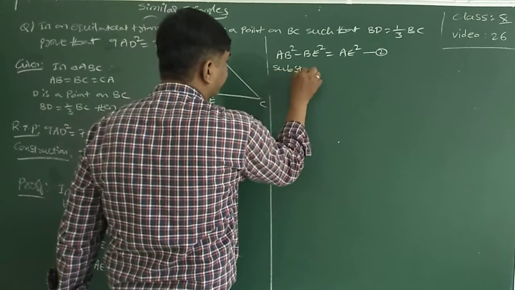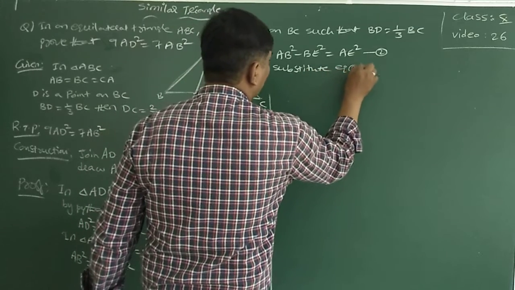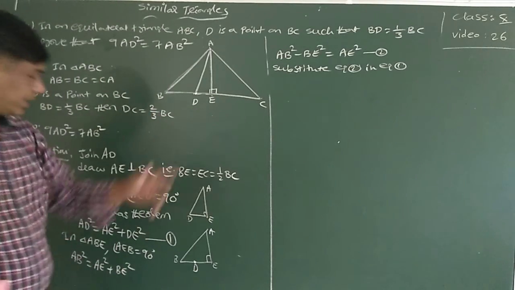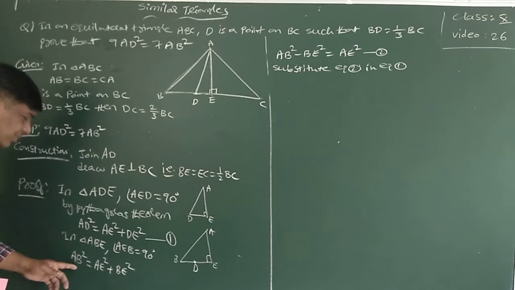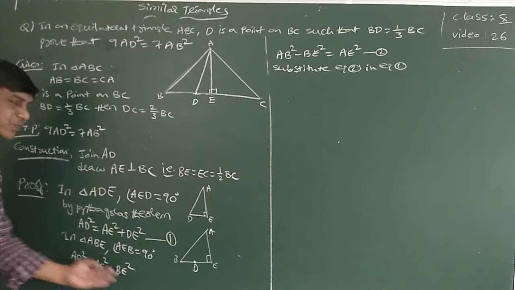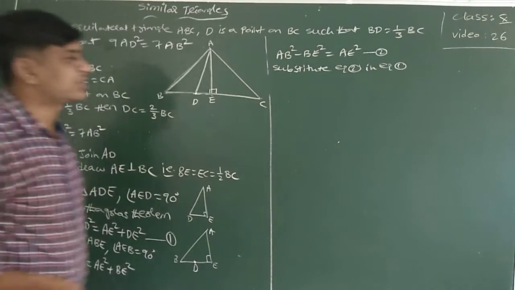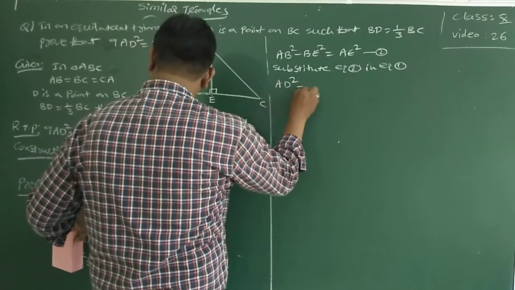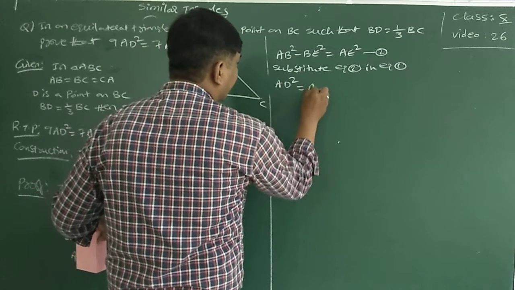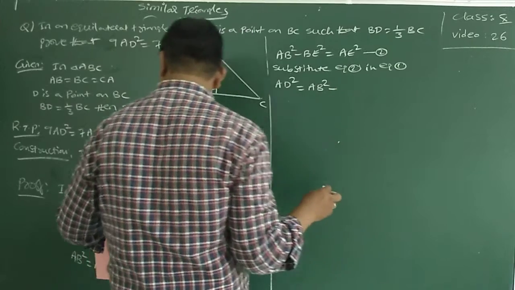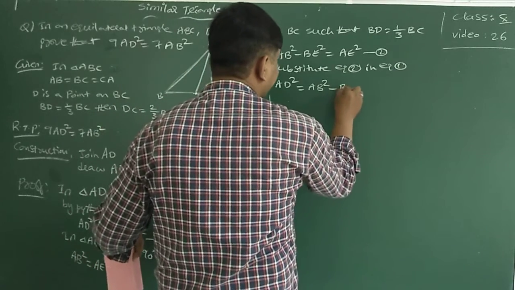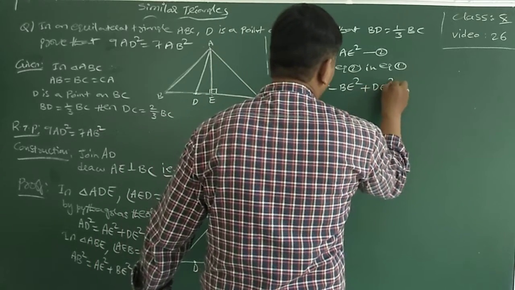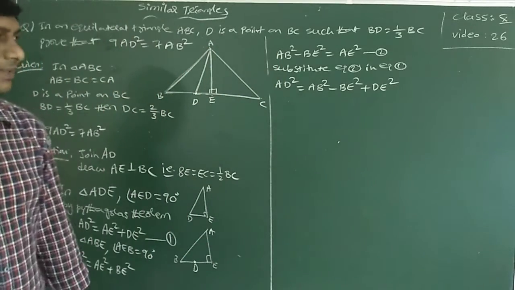Substitute equation 2 in equation 1. Equation 2 is AB square minus BE square is equal to AE square. That is equation 2, with BE square transposed. Now substitute the second equation in the first one. The first one is AD square is equal to AE square plus DE square, so AD square is equal to AB square minus BE square plus DE square.